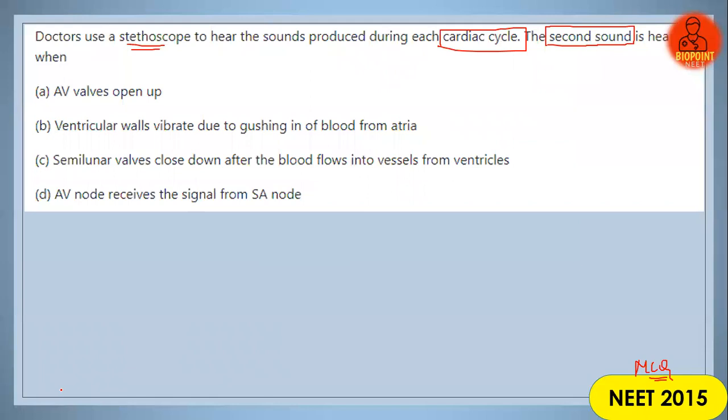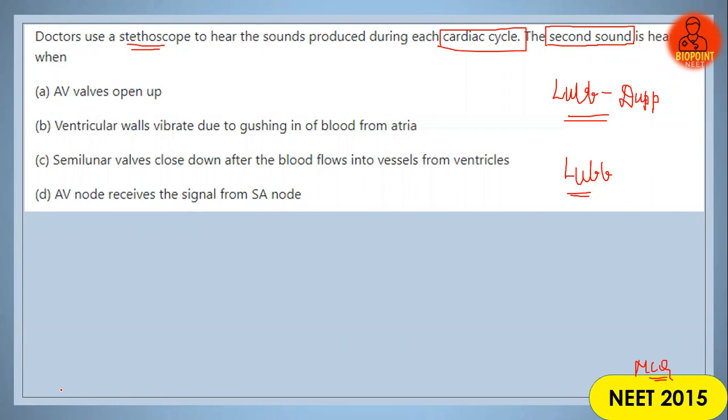Generally, we hear two different kinds of sound, that is the lub sound and the dub sound, right? Lub, dub is the sound produced by the normal heartbeat, which is heard through the stethoscope. It is a basic sound of the heart that can be obtained as a result of each cardiac cycle. So when is the first sound or the lub sound heard by the doctor?